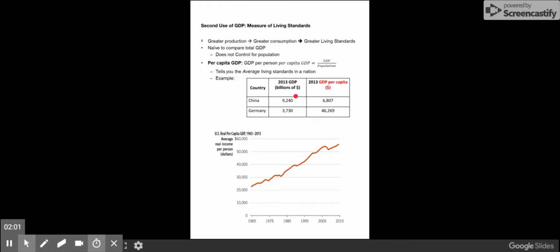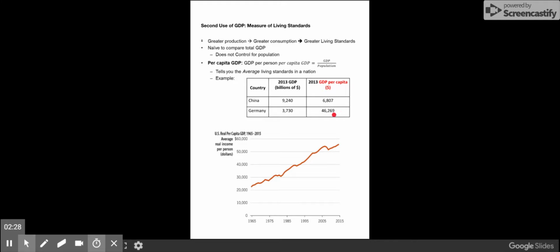And so once we divide by the population, we find that in Germany the average person is able to purchase products worth $46,000, while the average person in China is only able to consume products worth $7,000, or $6,800. Now, which country would you say has a higher living standard? I would say that Germany has a higher living standard for any person who's living there.